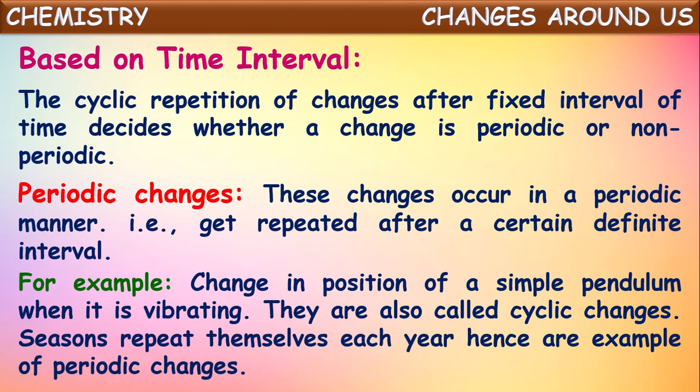These are also called cyclic changes, meaning the change will be in a cyclic pattern at fixed intervals of time. One more example, seasons repeat themselves each year, hence they are called periodic changes. Because seasons also change at a particular interval of time in a year. So these are called periodic changes.